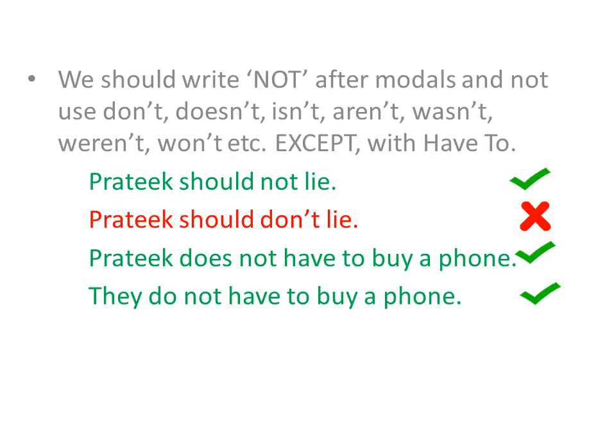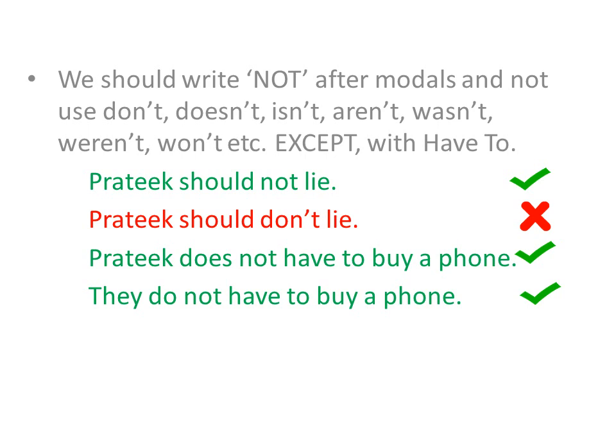The next important feature of modal verbs is related to the negative form of the modal verbs. While writing a negative sentence using modals, we need to keep in mind that we should write not after modals. And we should not use don't, doesn't, isn't, aren't, wasn't, weren't, won't, etc., except in the case of have to. For example, Pratik should not lie is the correct negative sentence using the modal verb should.